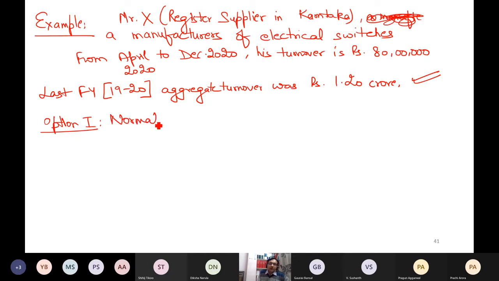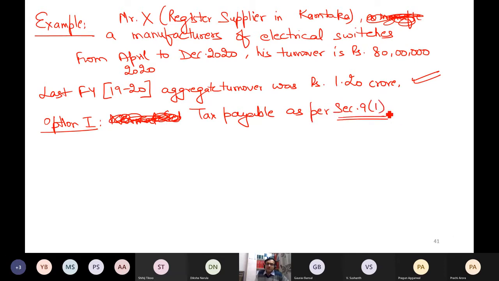how much tax I need to pay? Tax payable rather than normal, I should use the word tax payable. As per which section? Because the reverse charge mechanism cases are not covered here. So let us suppose that the person is supposed to pay as per 9(1) forward charge. How much is the GST payable on forward charge? Value of supply multiplied by what? GST rate.